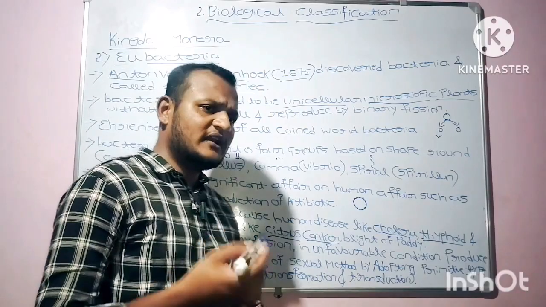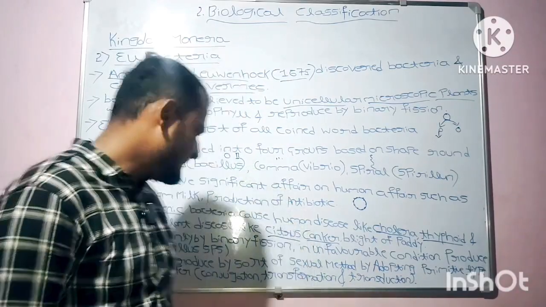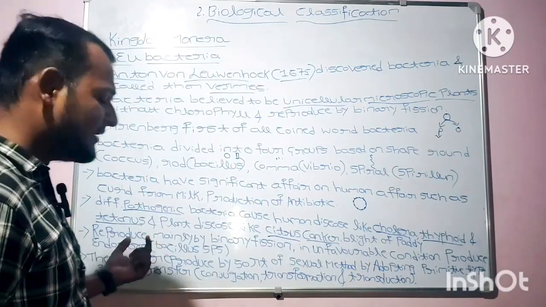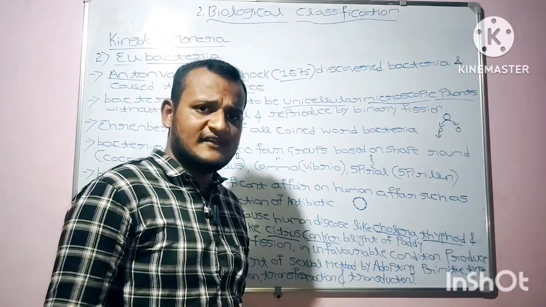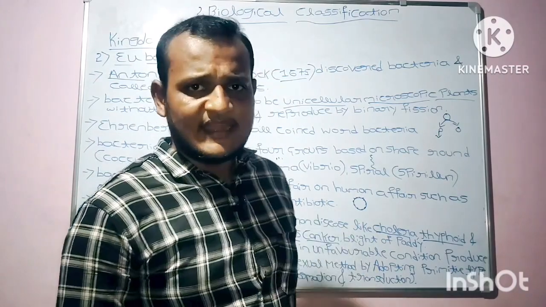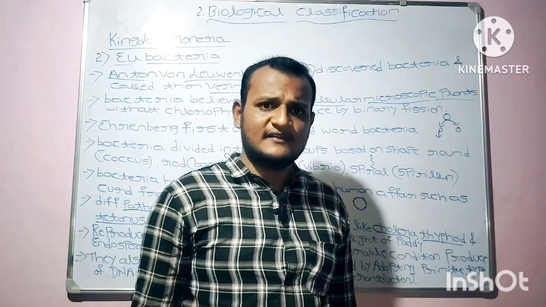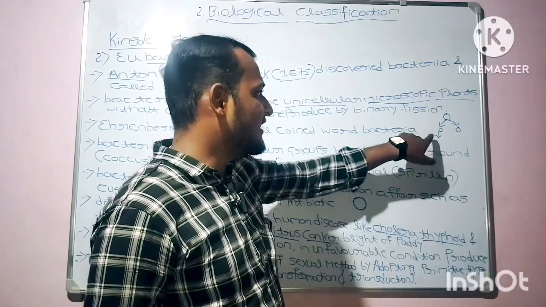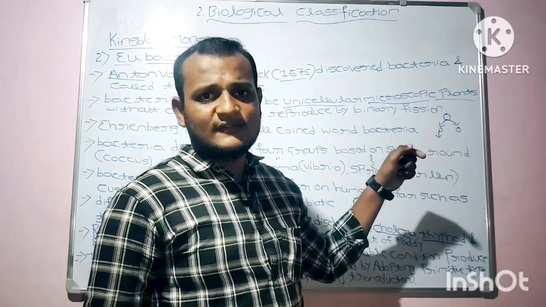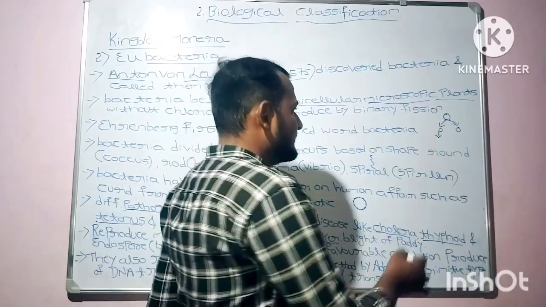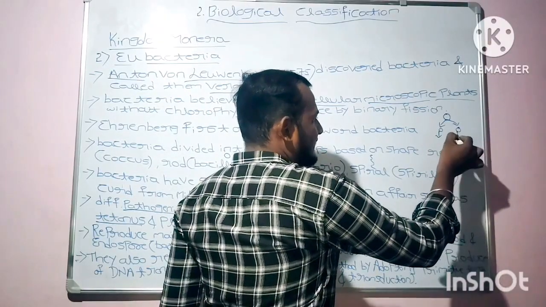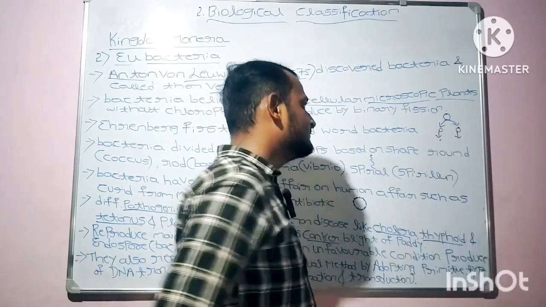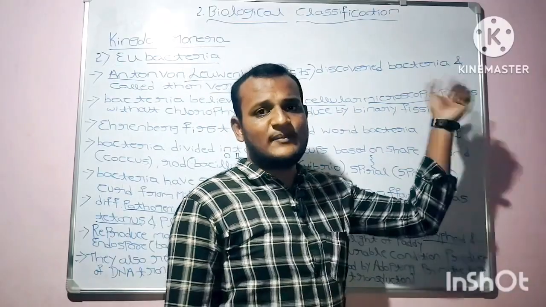How do eubacteria reproduce? Eubacteria reproduce mainly by binary fission. As I explained, the parent cell divides into two identical daughter cells, and both daughter cells develop similar to their parent cell.